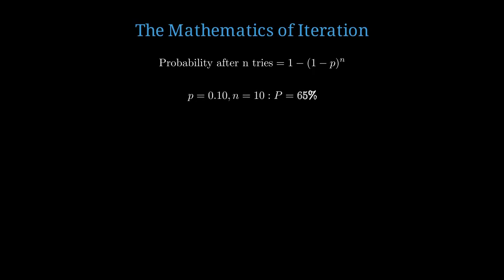Let's close with the mathematics of iteration, because this is what separates winners from losers. Probability of success after n tries equals 1 minus the quantity 1 minus p to the power of n. If each iteration has a 10% chance of success, after 10 iterations, your cumulative probability is 65%. After 20 iterations, it's 88%. This is why iteration velocity matters more than initial idea quality.